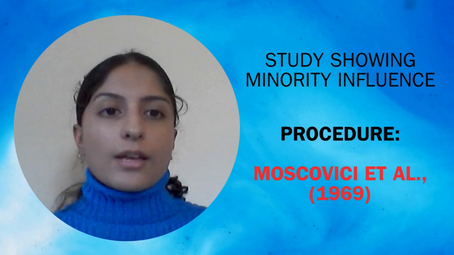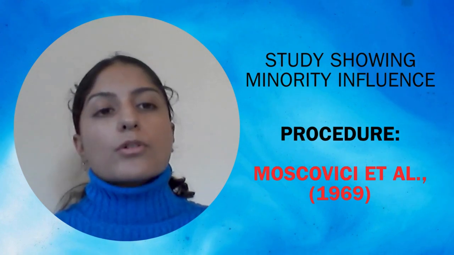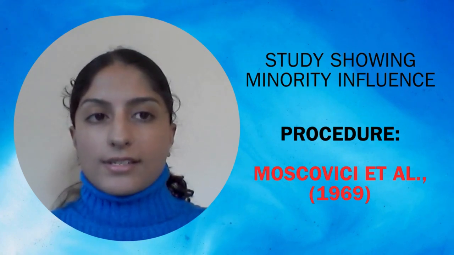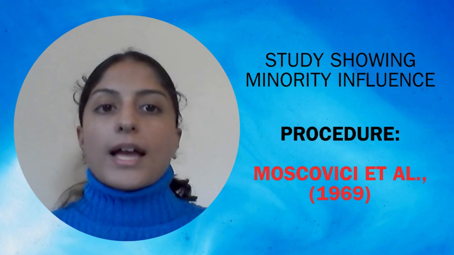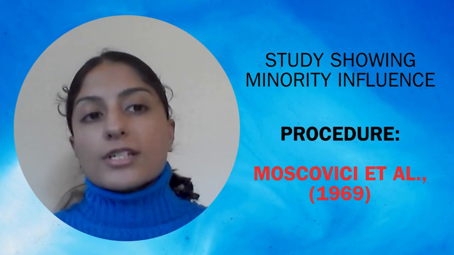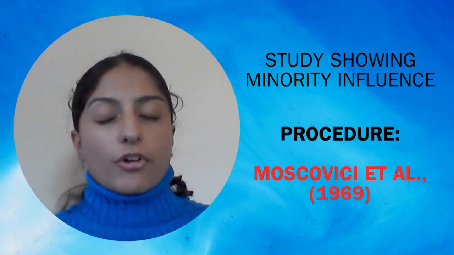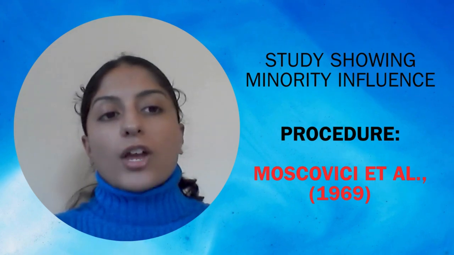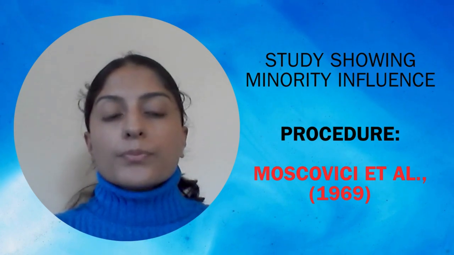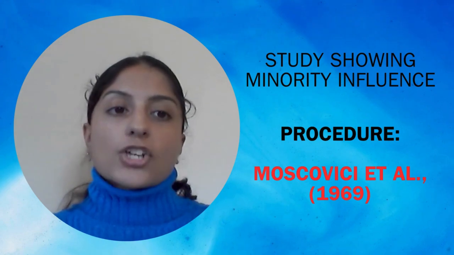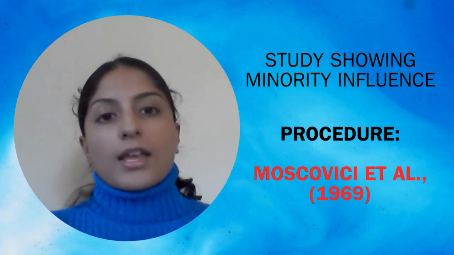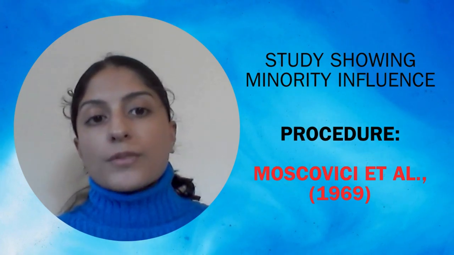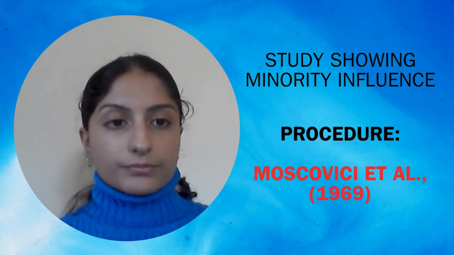There is a study that was conducted by Moscovici et al. This study investigated the role of consistency within minority influence and ultimately how a minority that is consistent can impact the majority opinion. There were groups of 6 people, and they were shown 36 slides that were blue but varied in intensity in terms of the shade of blue. There were 3 conditions, and there were 2 Confederates in each of the groups who acted as the minority.